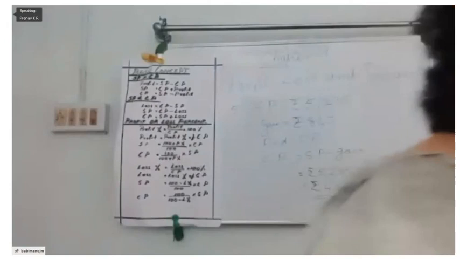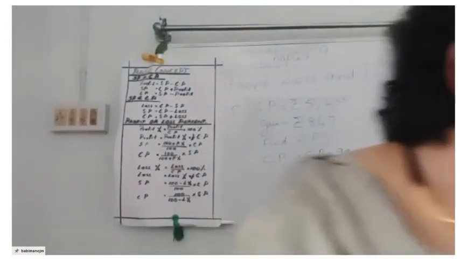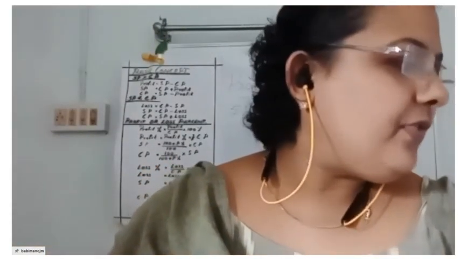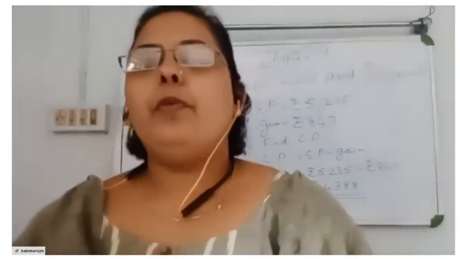It is exercise 9A first. There also it is profit percentage. Find gain or loss percent is given. That is, the percentage you have to find. So before reaching percentage, you should study the other things. You should know the basic concept, then only we can go for the complex ones.